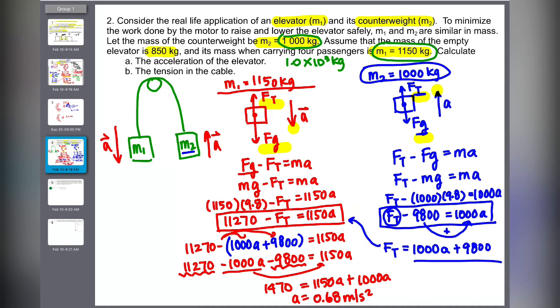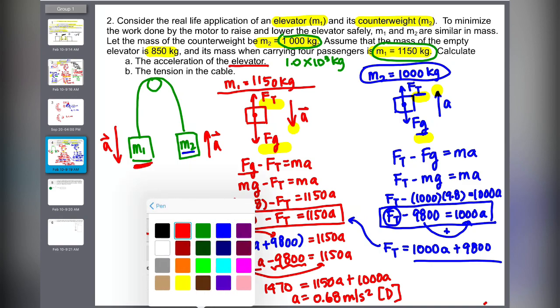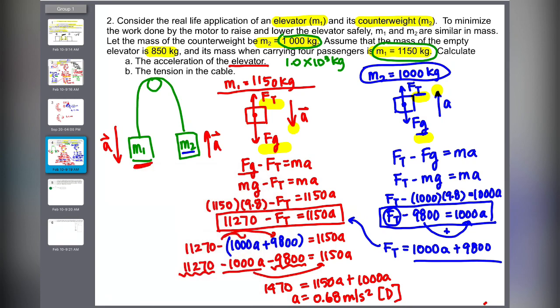Okay, good. And they did ask, what is the acceleration of the elevator? The elevator is M1, so the direction for the elevator is down. As I said, if they didn't specify the particular object they're talking about, you don't have to put the direction. So that's part A. Part B now asks you to find the force of tension, so you can use any of the equations. I'm just going to go back to the blue one, because this is going to be the easiest one to use since it's already isolated for Ft. So for part B, I'm just going to do it over here.